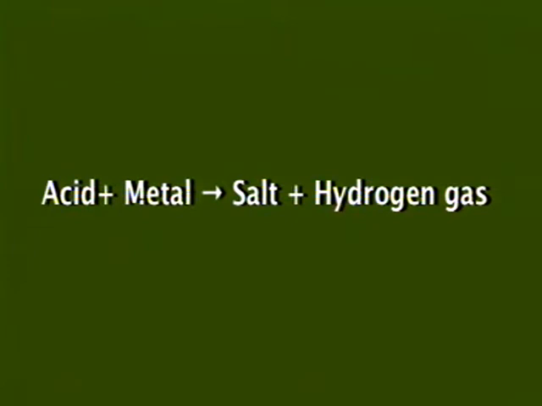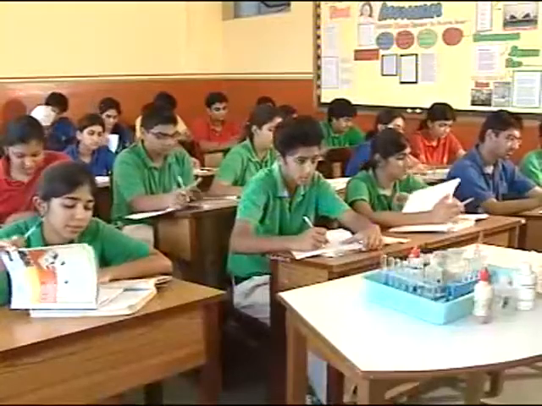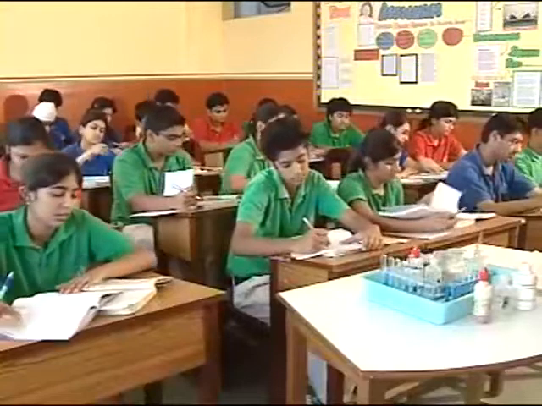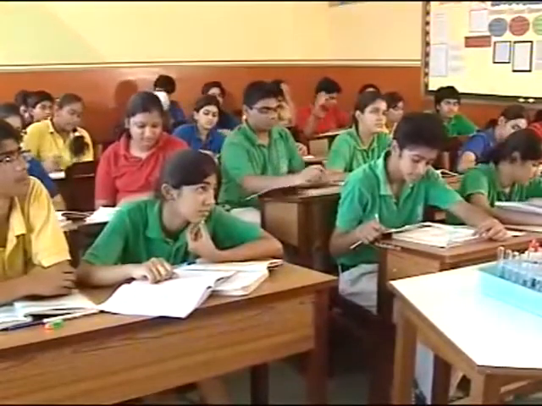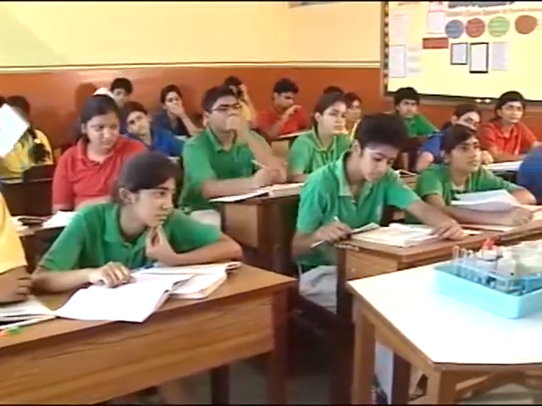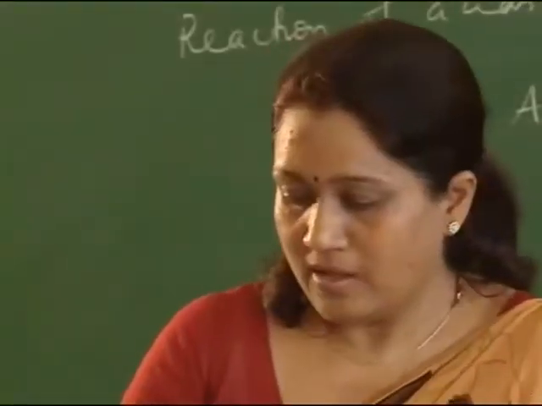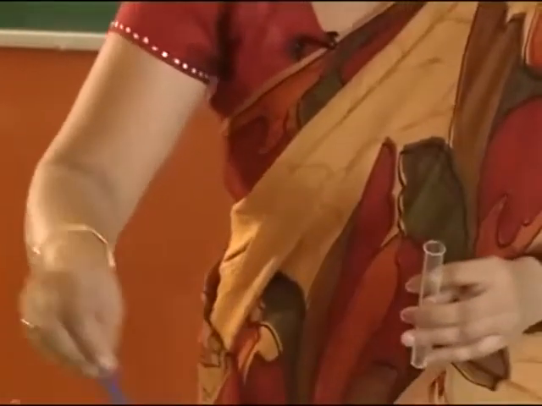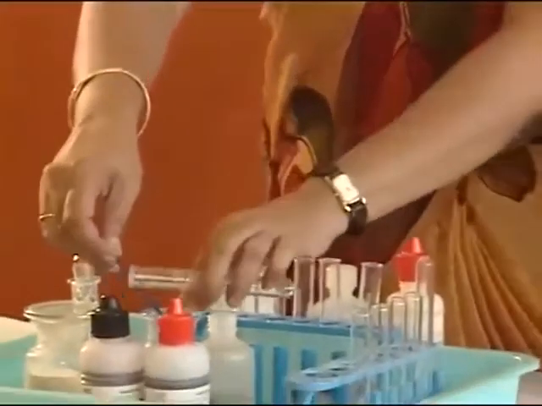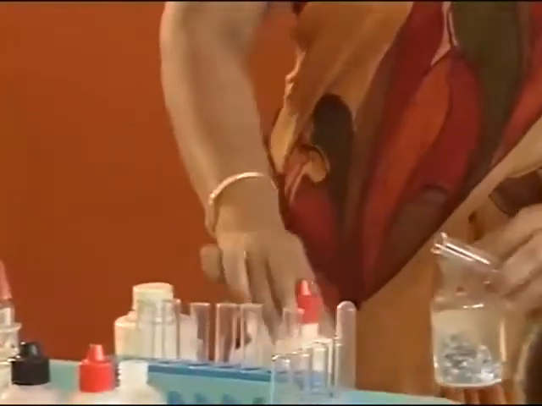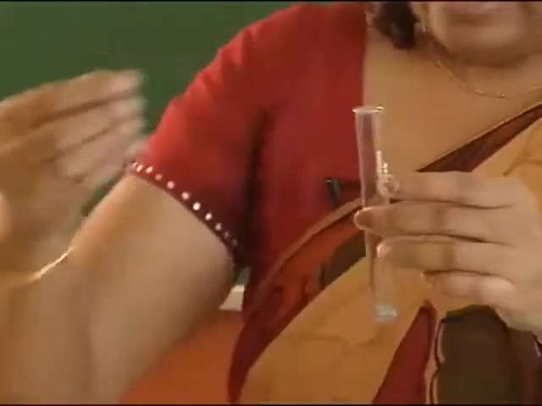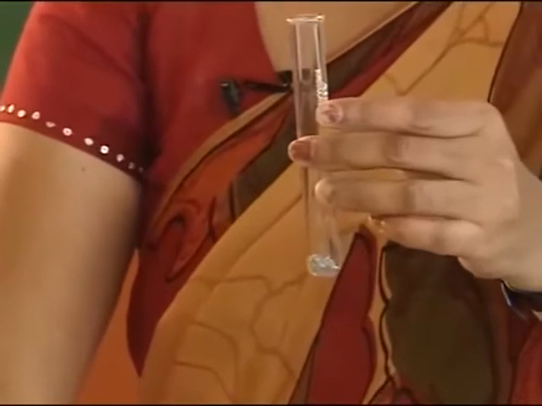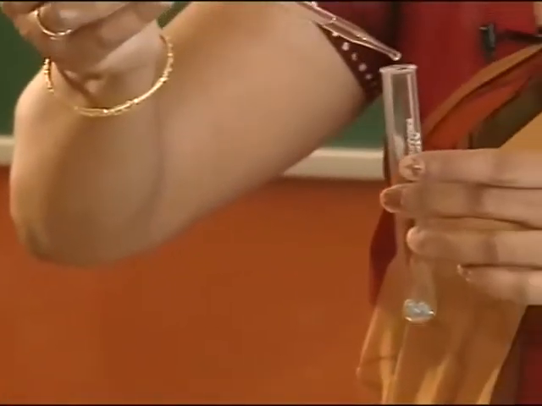Alright, please look in the book. On page 20, we have that equation given: acid plus metal gives salt plus hydrogen gas. Now I'm going to demonstrate. We have taken the metal zinc granules. Zinc is available in the form of granules in the lab. When we test this activity, I put this granule in the test tube and I pour dilute H2SO4 in it. What do you expect to be formed?